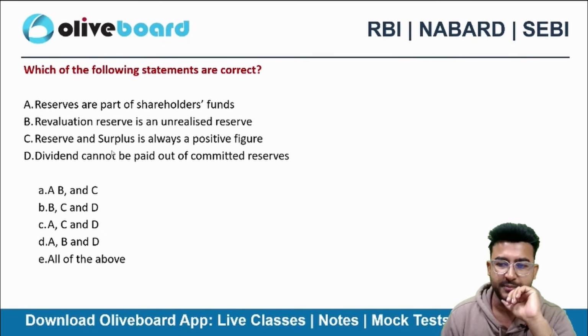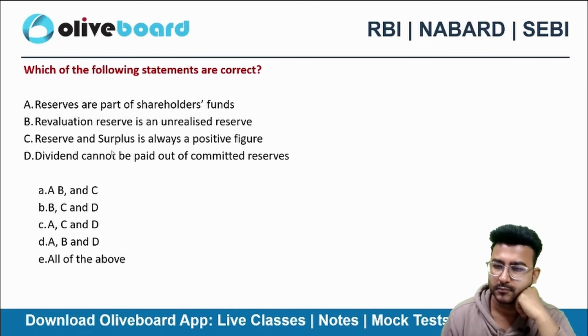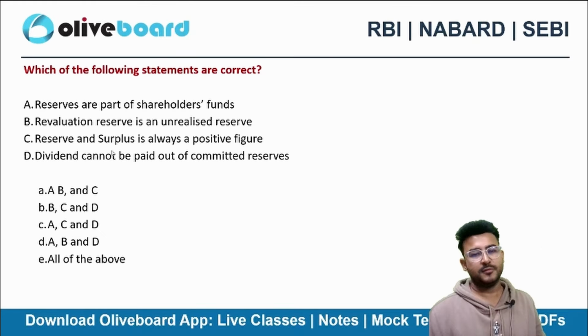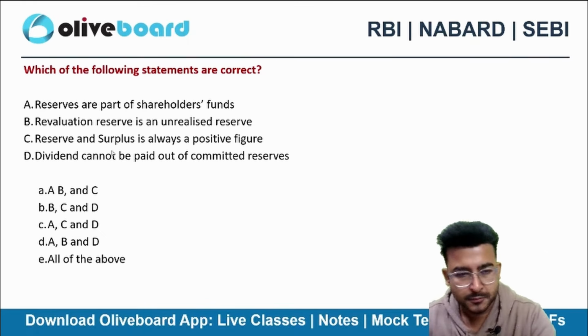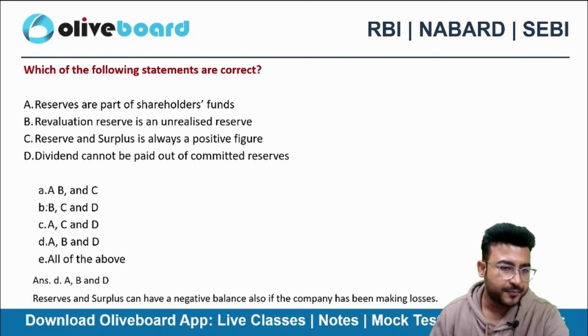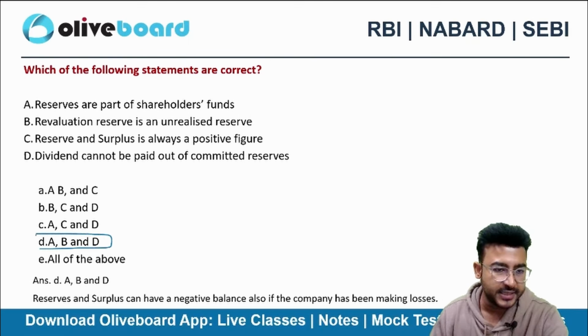Which of the following statements are correct? Option D, A, B, and D statement.